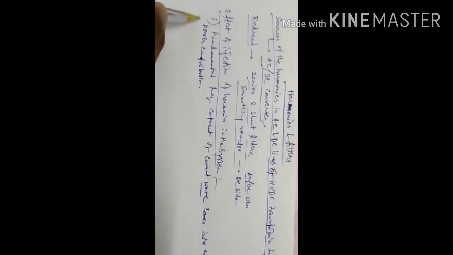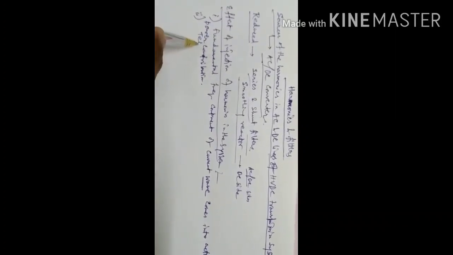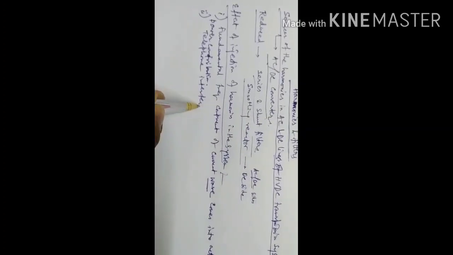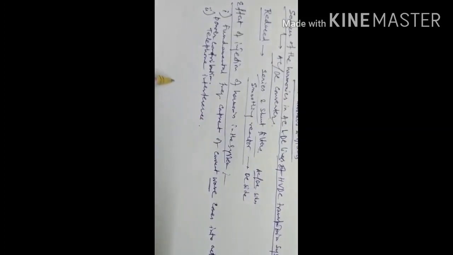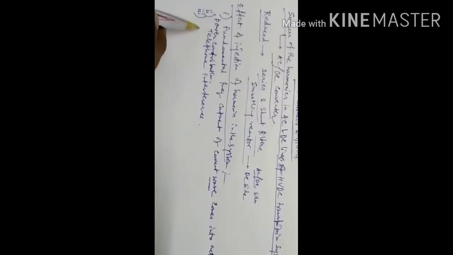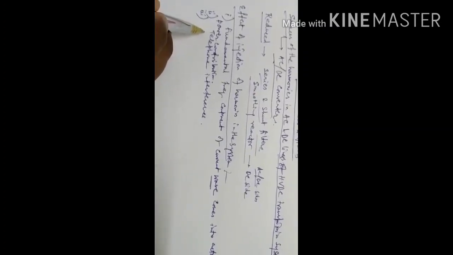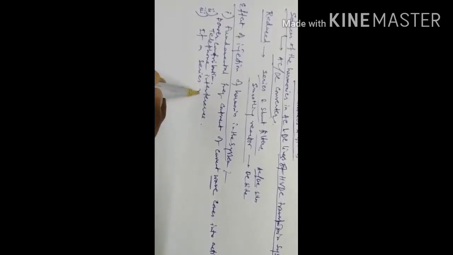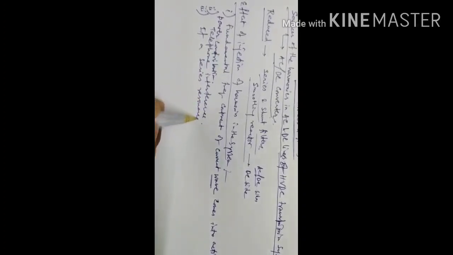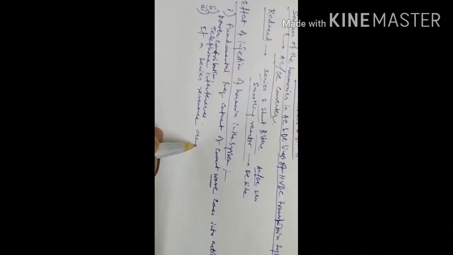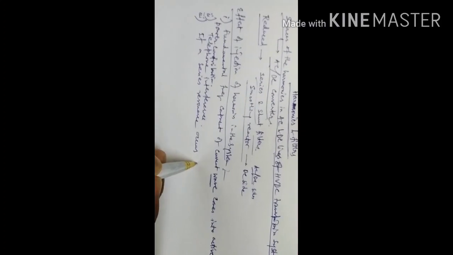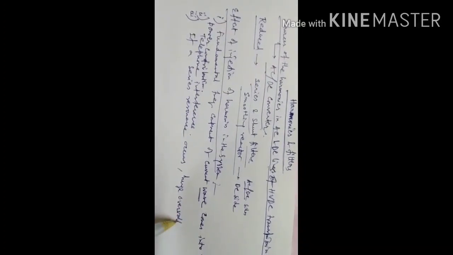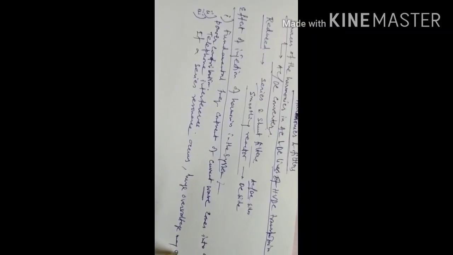Another point is telephone interference. Another point is, if a series resonance occurs, then a huge overvoltage may occur.